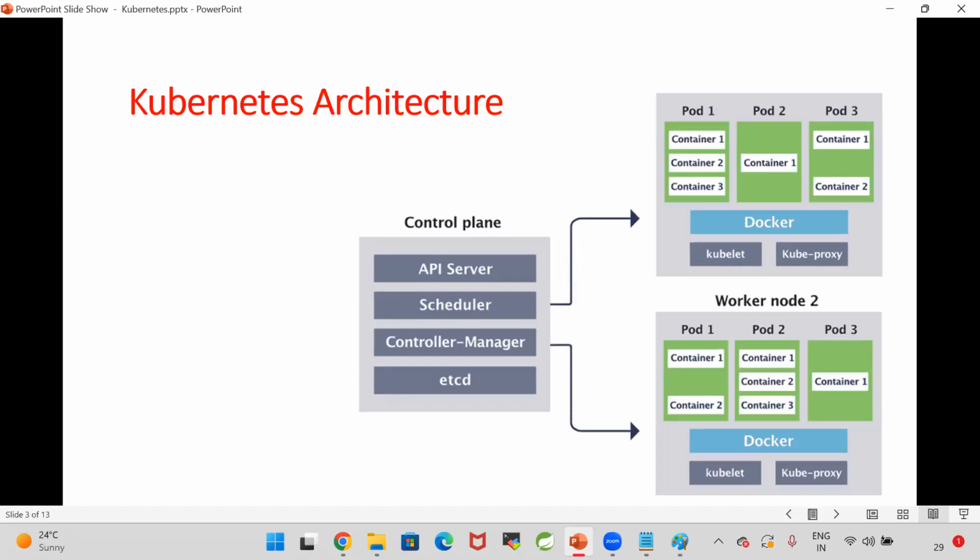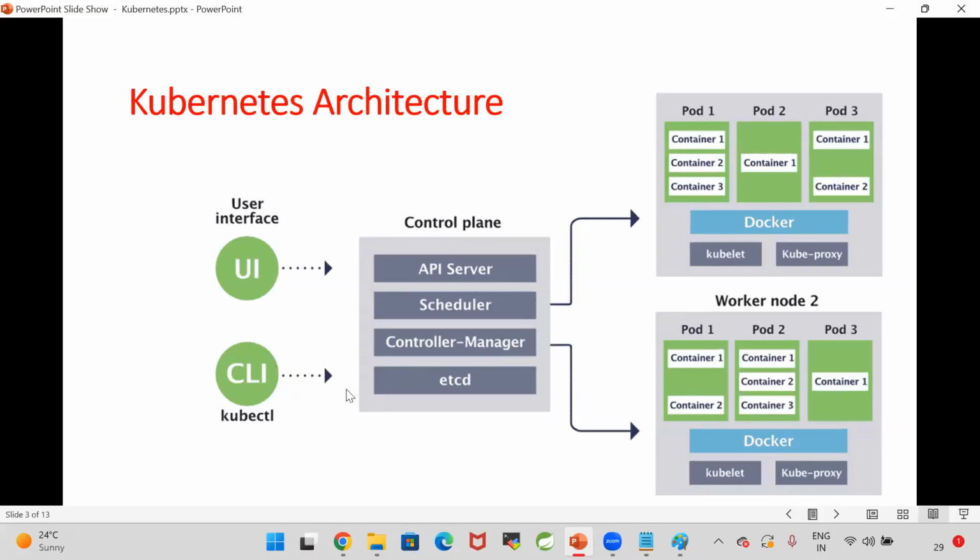Right. Now here, how do we send a request to the control plane? As a DevOps engineer, I have my Docker image in the Docker Hub. How can I send a request to the control plane to deploy my application in the Kubernetes cluster? That's where we are going to use kubectl. Kubectl is one CLI software which is used to communicate with the Kubernetes control plane to send the deployment request.